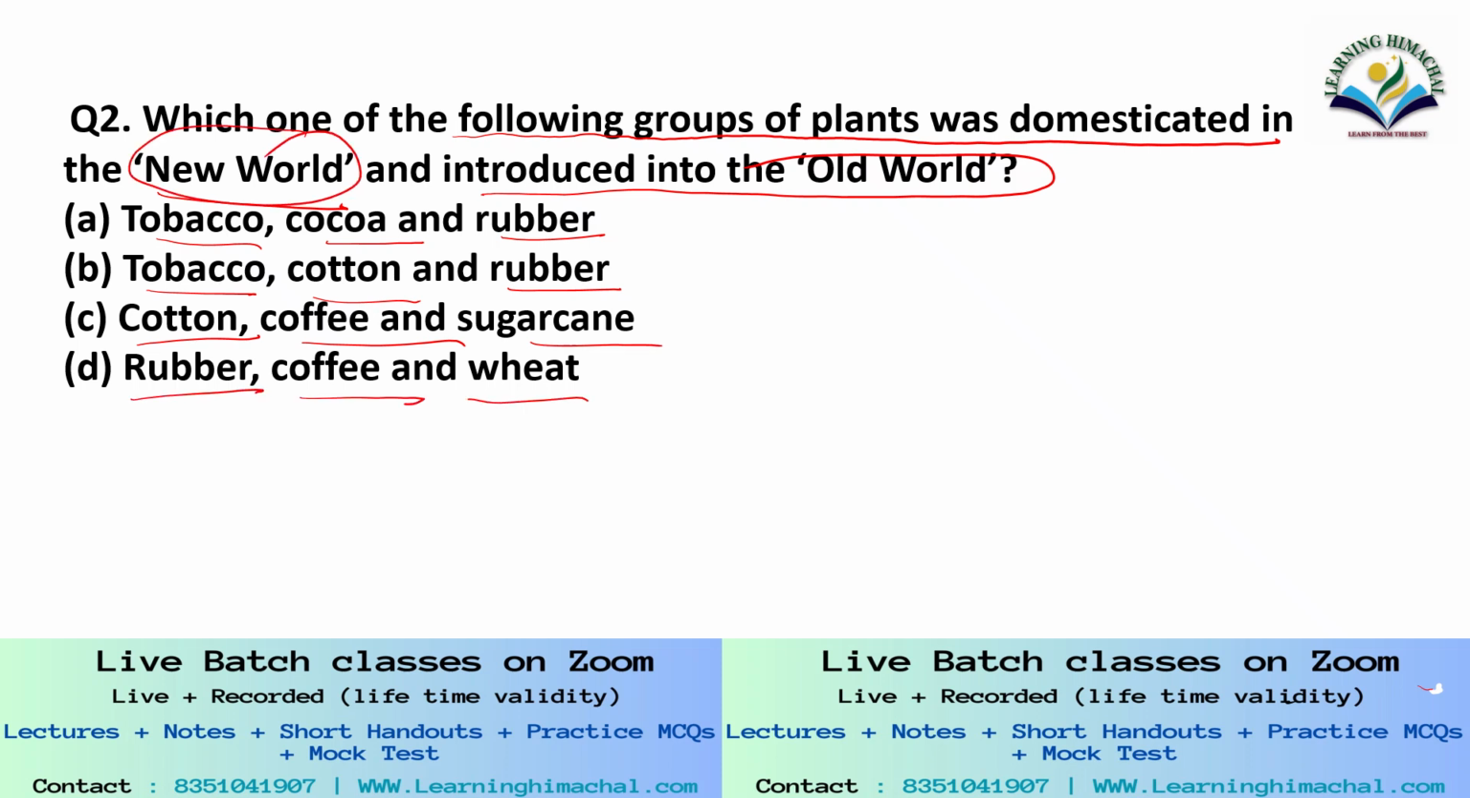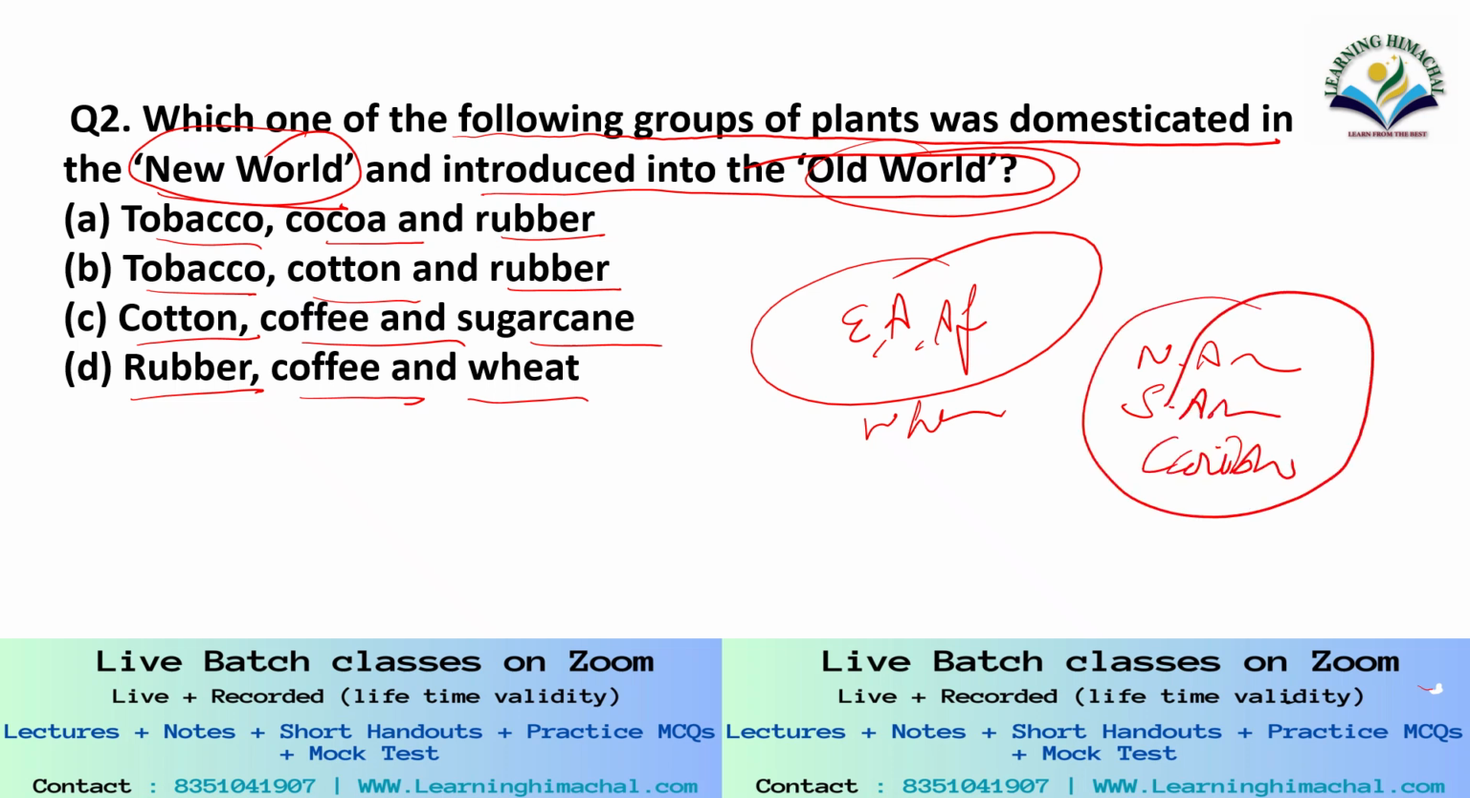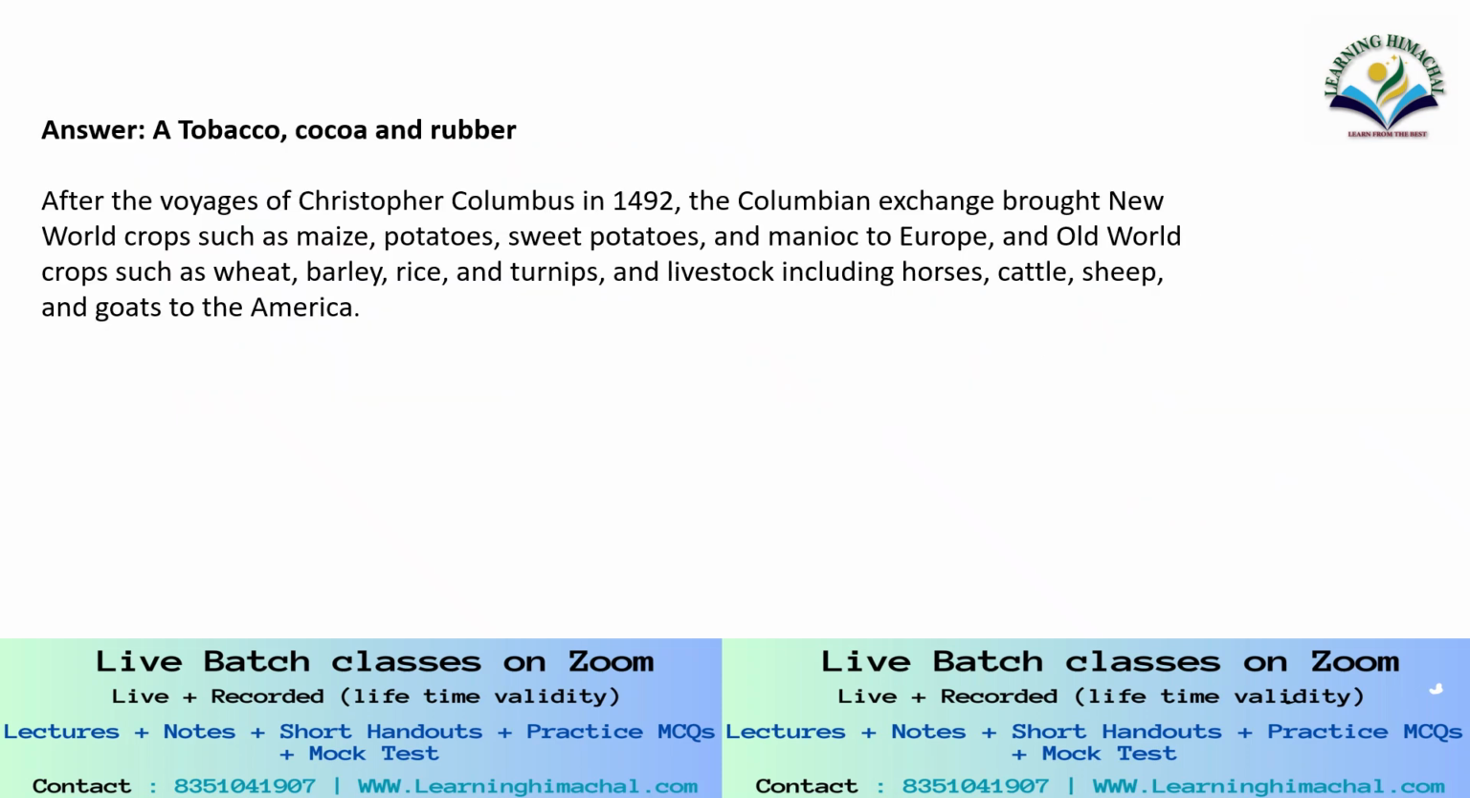Now, what are the New World and the Old World here? The Old World includes Europe, Asia, and Africa, and the New World included North America, South America, and the Caribbean. Correct option is option A, tobacco, cocoa, and rubber.